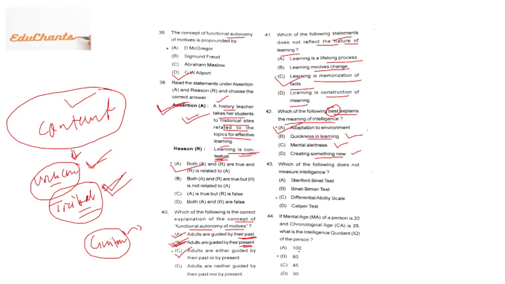Many students will ask me, sir, why adaptation to environment? Why not mental alertness? It is because here the question asks about intelligence. It is not talking about mental intelligence or emotional intelligence. You have to understand the concept very well. Mental intelligence means something that is done by the use of mind.